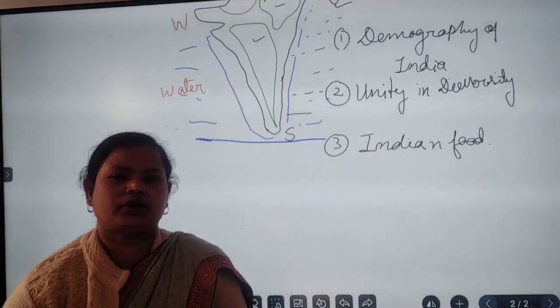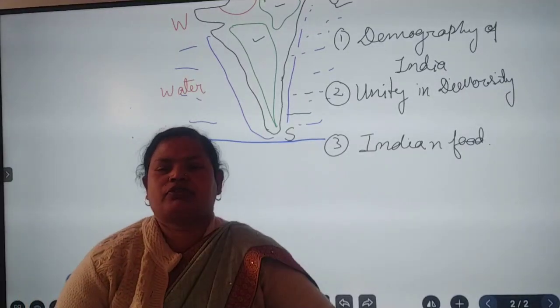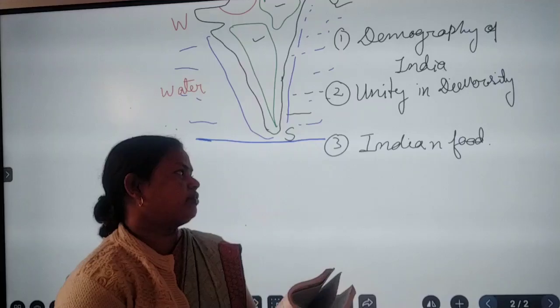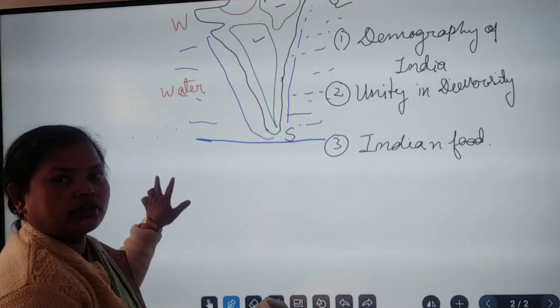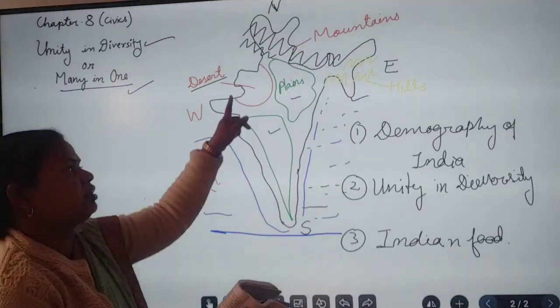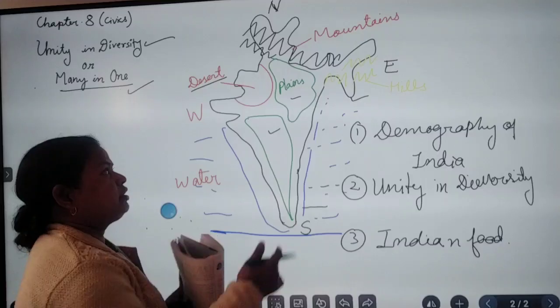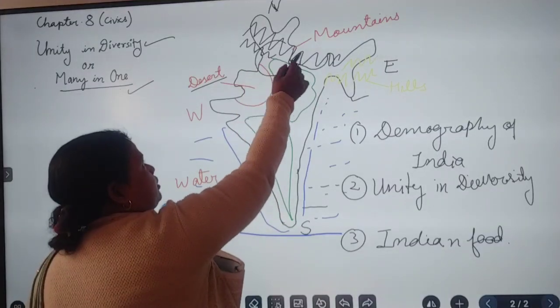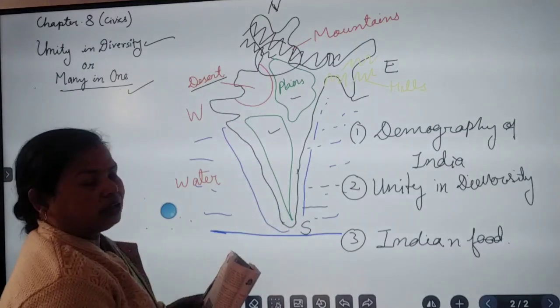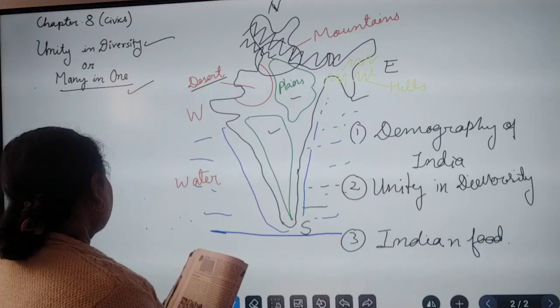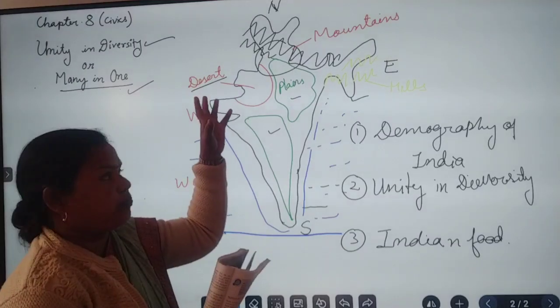Dear students, as you all know, Indian people are food lovers, and in different parts of our country the people living in North India have different types of food habits according to their environment, that is the cold area.